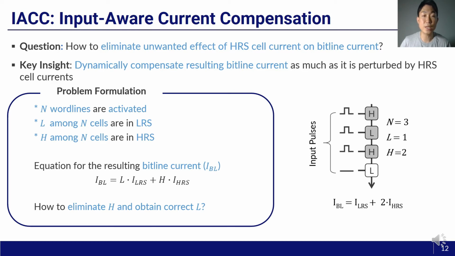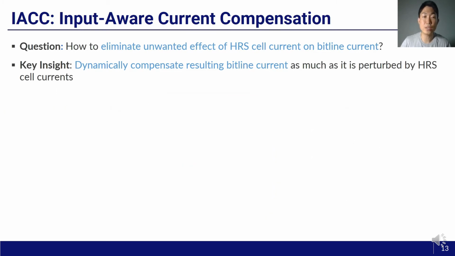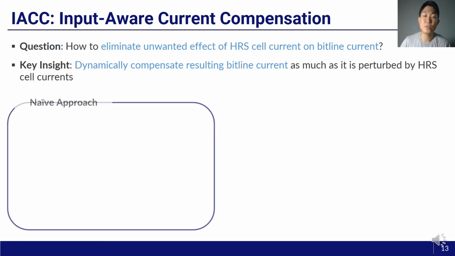For example, in this case, 3 word lines are activated. So n is 3 while MAW is 4. L is 1 and H is 2. The resulting bitline current is I_LRS plus 2 times I_HRS. The most straightforward way to eliminate H from the bitline current is to simply subtract H times I_HRS from the bitline current.